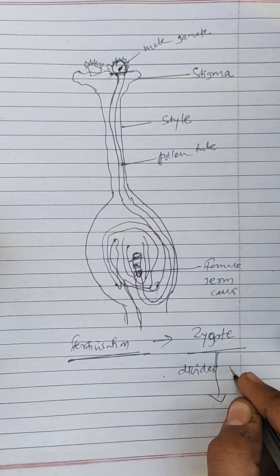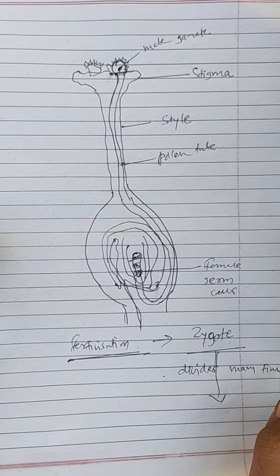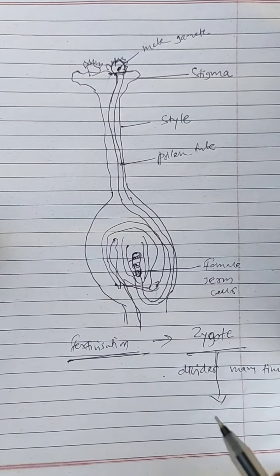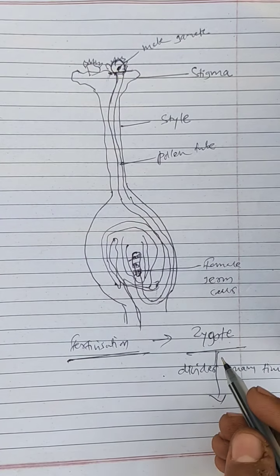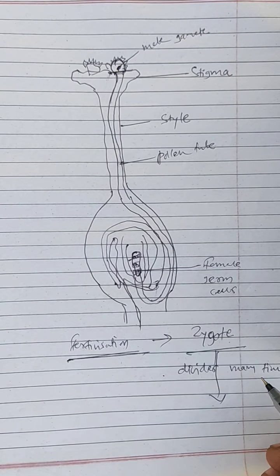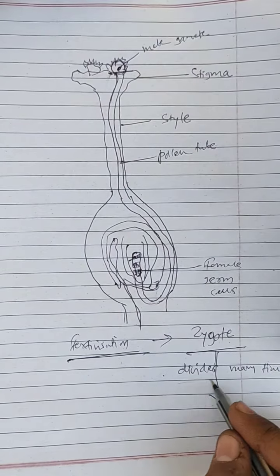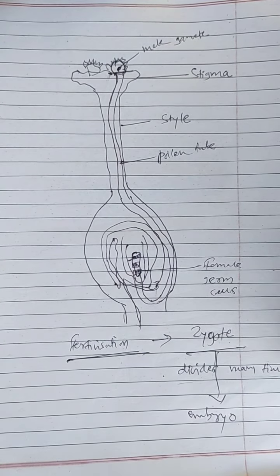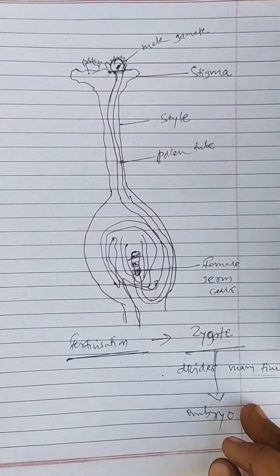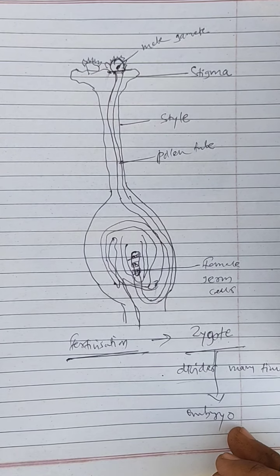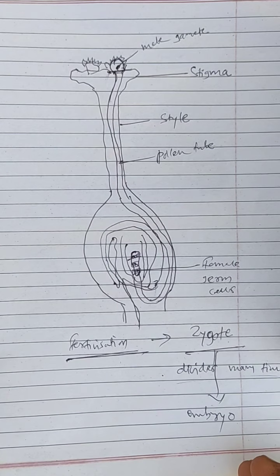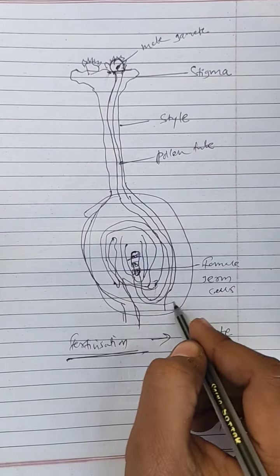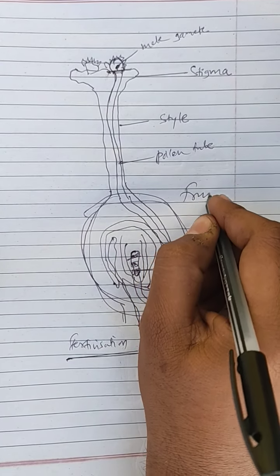This zygote divides many times, meaning it will start cell division, because the zygote is a single cell. It has to produce a new plant, so cell division will occur, because plants are multicellular organisms. So it will divide many times to form an embryo, and when this embryo is being developed, this whole ovary converts into a fruit.